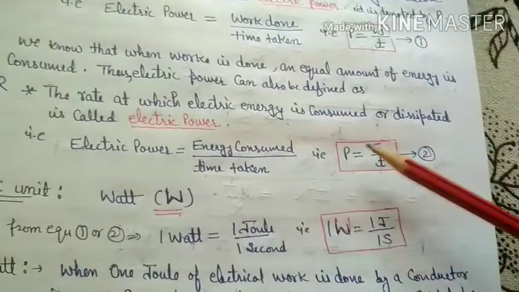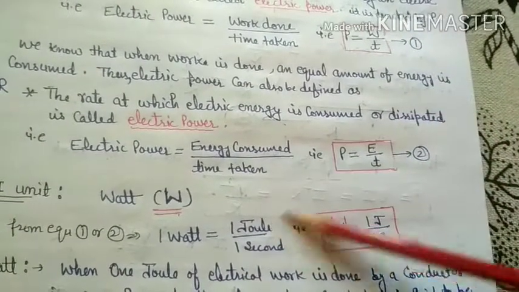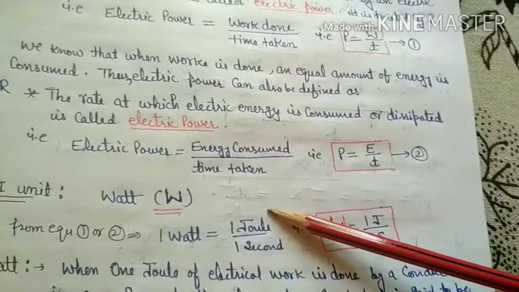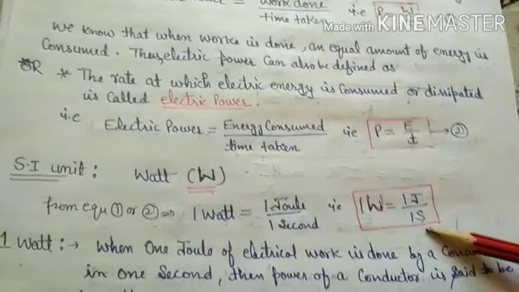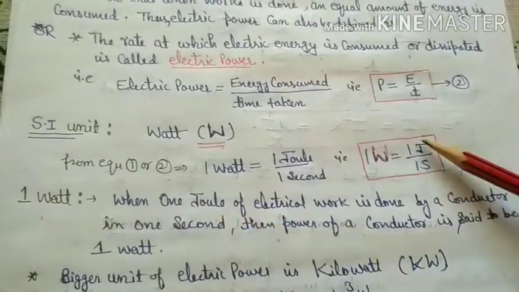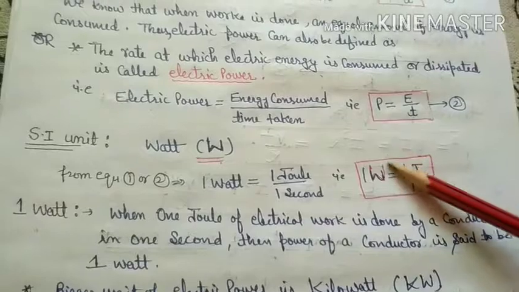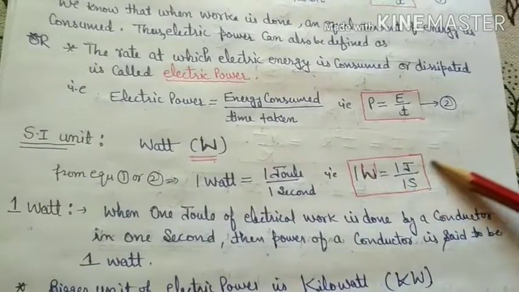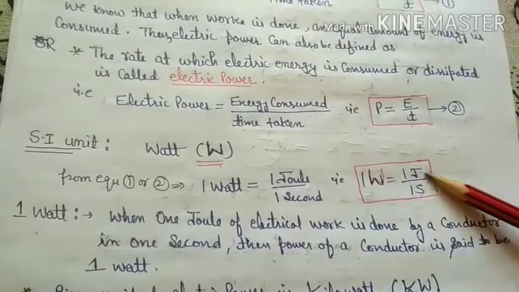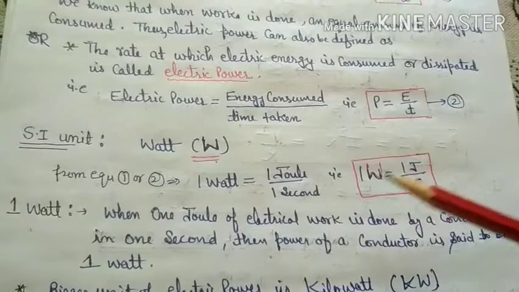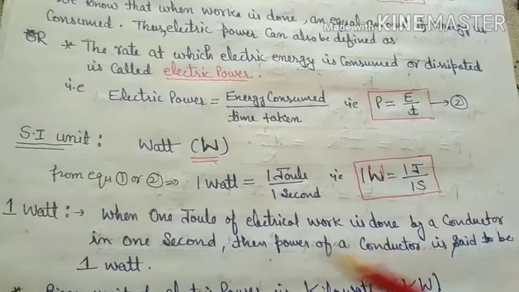From where do we get that relation? As we know, the SI unit of energy or work done is the joule, and the SI unit of time is the second. So 1 watt is equal to 1 joule upon 1 second. What is the definition of 1 watt? When 1 joule of electric work is done by a conductor in 1 second, then the power of that conductor or electric appliance is said to be 1 watt.